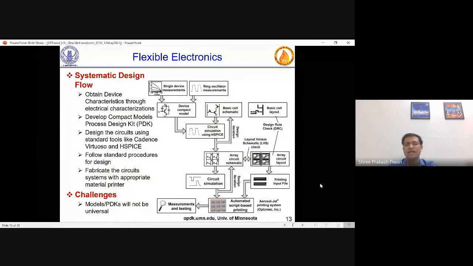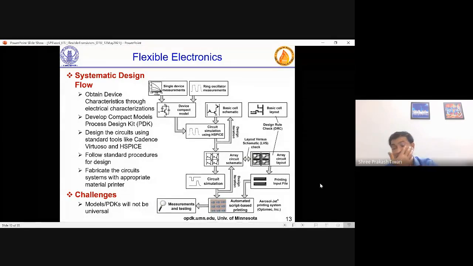But at design level, can people also design this? When you think about something which can be produced by flexible electronics, before you actually try to print that circuit, can you also design and simulate? And there are efforts which are supporting this. Obviously, single devices have to be fabricated. And moreover, some ring oscillators have to be fabricated.